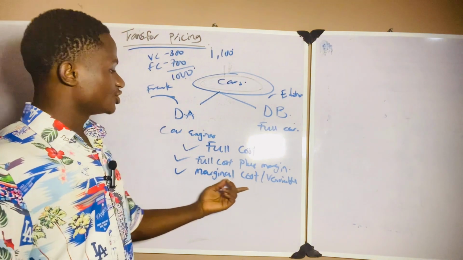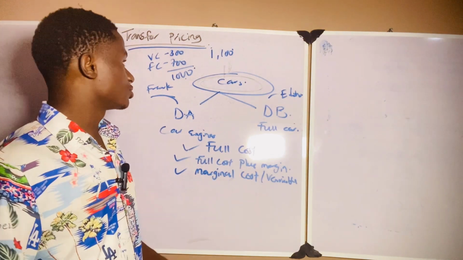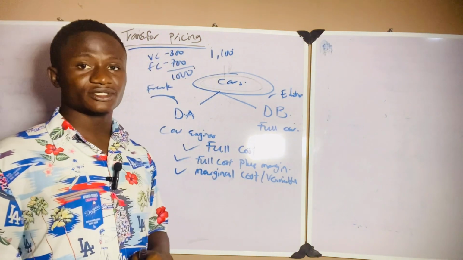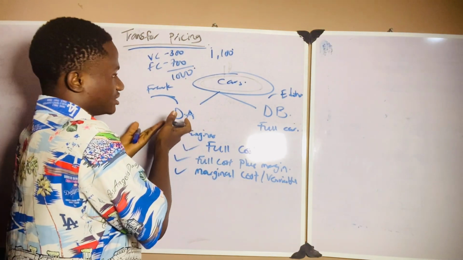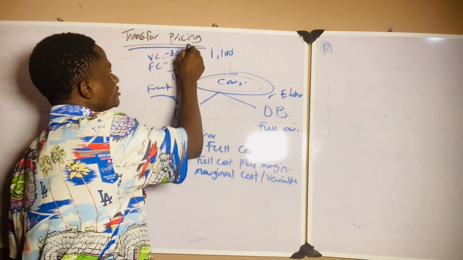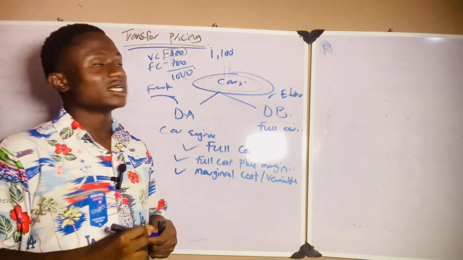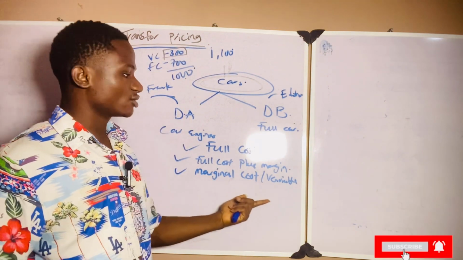Now, another one is the marginal cost or the variable cost. Since the variable cost is 300 and the fixed cost is 700, let's transfer from this division to this division at just the variable cost. So this is what we mean by marginal cost or variable cost.